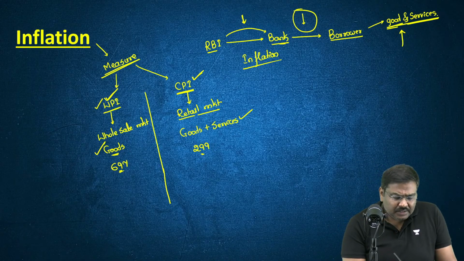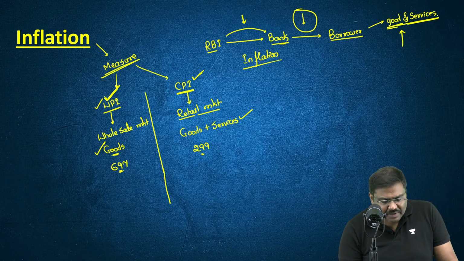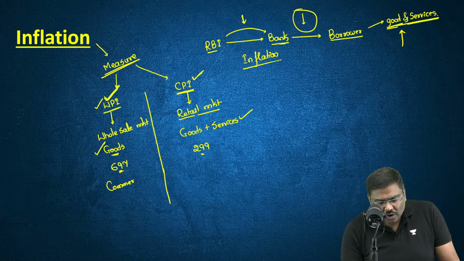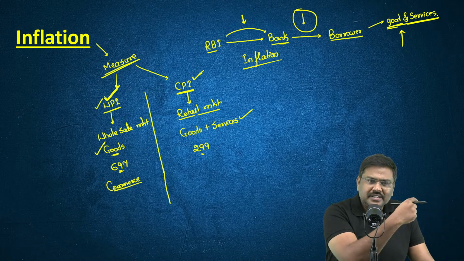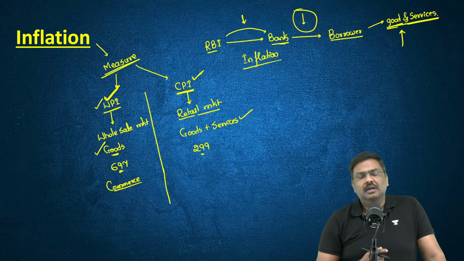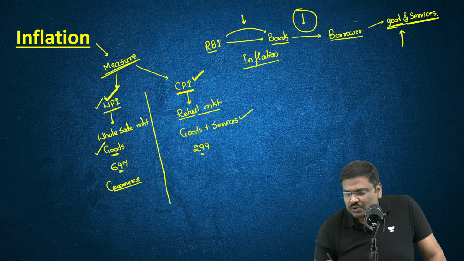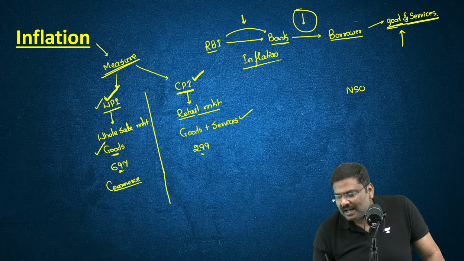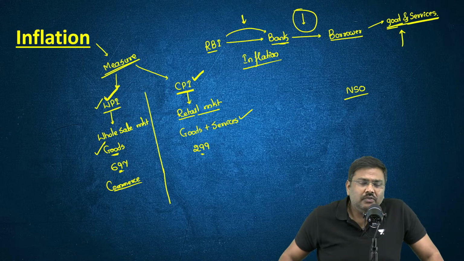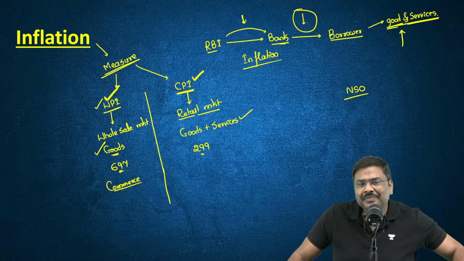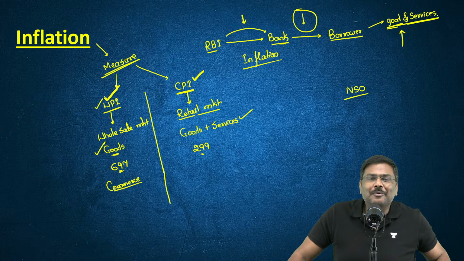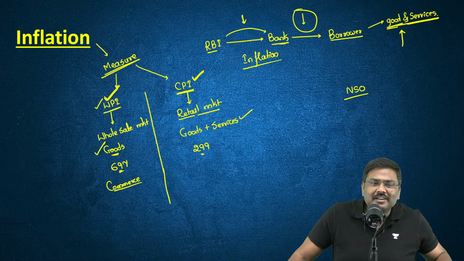So 697, 299, and one more difference between both of them. The WPI is published by the Ministry of Commerce. It is published by the Economic Advisor who functions under the Ministry of Commerce. Whereas in case of CPI, it is published by NSO. Now, all of you, please tell me the answer. The NSO functions under which ministry? Please do let me know.